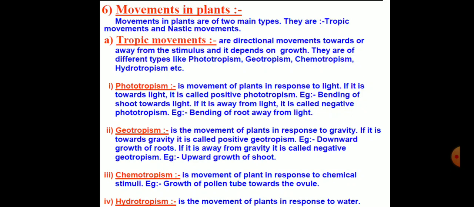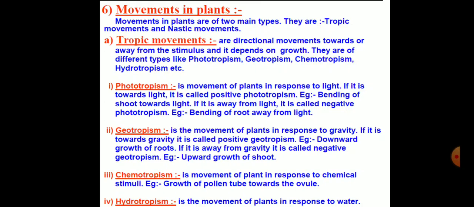Geotropism is the movement of plant in response to gravity. If it is towards gravity, it is called positive geotropism. Example, downward growth of root. If it is away from gravity, it is called negative geotropism. Example, upward growth of shoot. Chemotropism is a movement of plant in response to chemical stimuli. Example, growth of pollen tube towards the ovule.